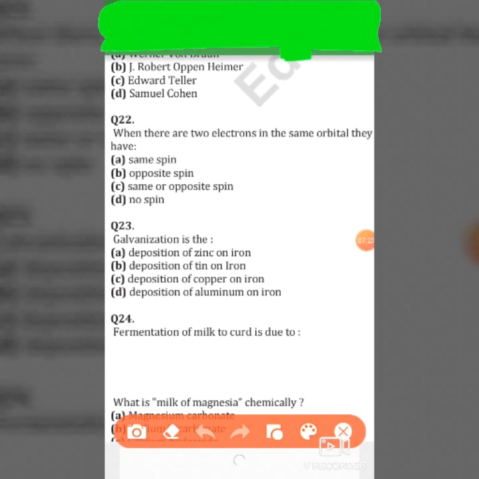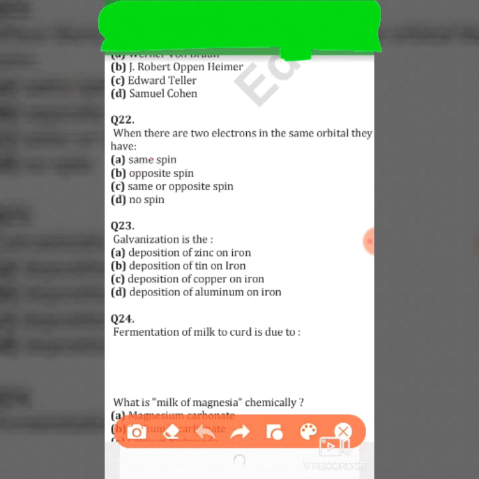Move on, next question. When there are two electrons in the same orbital, they have A. Same spin, B. Opposite spin, C. Same or opposite spin, and D. No spin. So its right answer is opposite spin. When two electrons are in the same orbital, they have opposite spin.